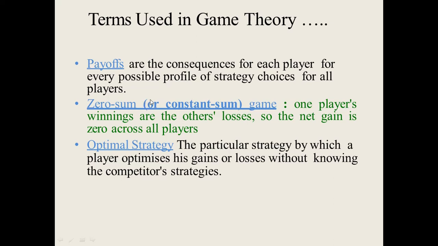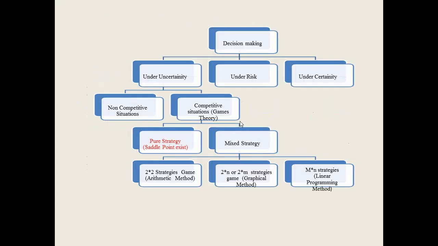Zero sum or constant sum game: one player's winnings are the other's losses. So the net gain is zero across all the players. This is known as a zero sum game. Optimal strategy: the particular strategy by which a player optimizes his gains or losses without knowing the competitor's strategies is known as optimal strategy.